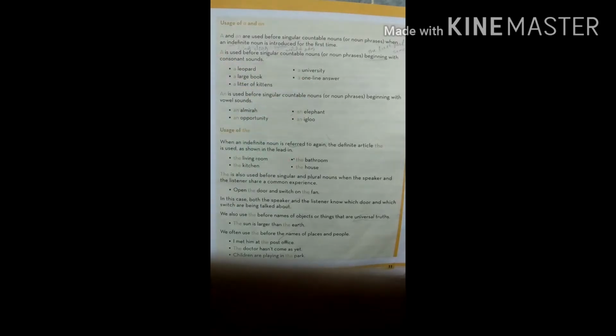Another one is one-liner answer. You can see here O. O is a vowel word, one. But here O has a consonant sound, "wun". So we will use article A before one. So you can see here some examples of consonant sounds. Okay. Let's read another